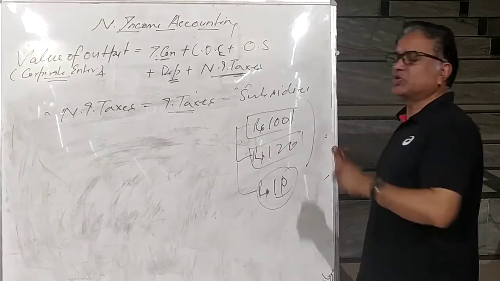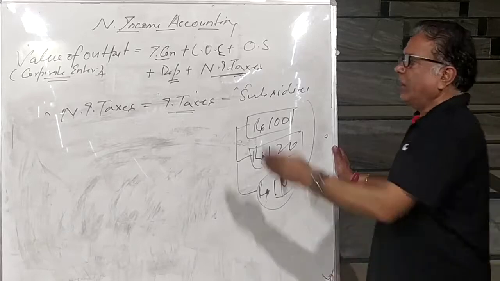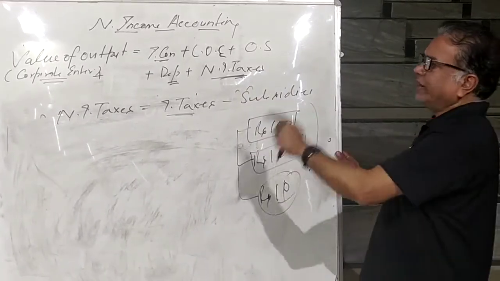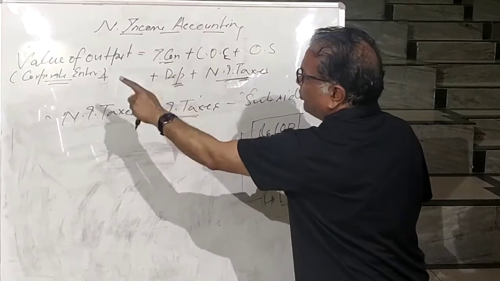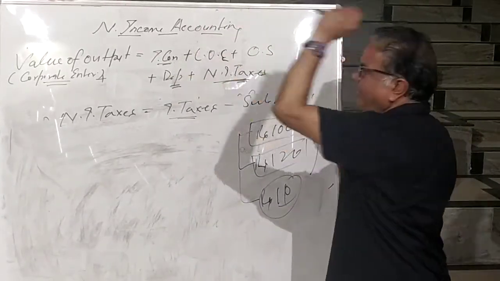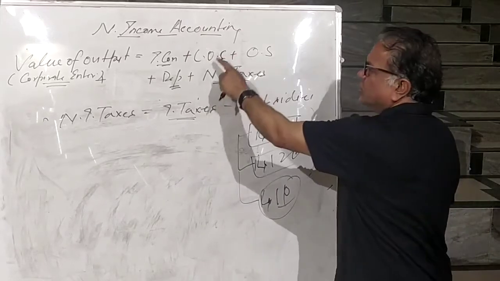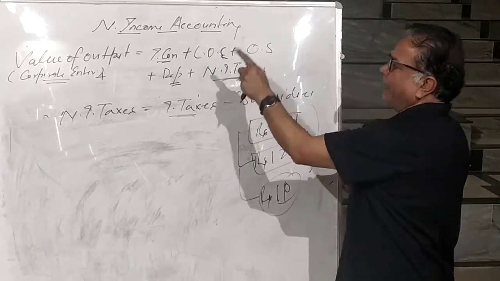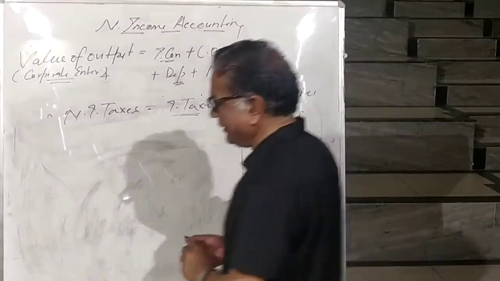So subsidies decrease the price, and indirect taxes increase the price. Therefore, the value of output of corporate enterprise equals IC, intermediate consumption, COE, compensation of employees, operating surplus, depreciation plus net indirect taxes.